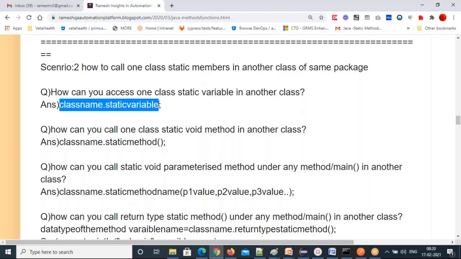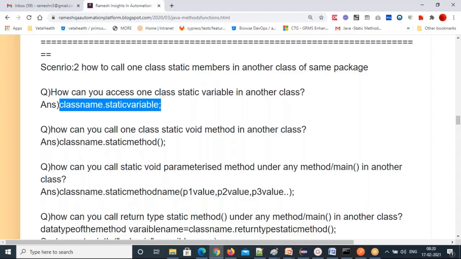Just you will get a value. So you're telling, okay, this static variable belongs to which class? That class name you need to write first. Then the dot operator. I told you in the beginning classes, the dot operator is used to access that class's variables and methods. Everything I have given clearly in the previous classes. If you are clear on the program keywords, this is going to be dead easy. Because you haven't read them properly there, that's why you are struggling a little bit here. Still, I feel that whoever is good with the previous classes, this is dead easy for them. So class name dot static variable, no problem.